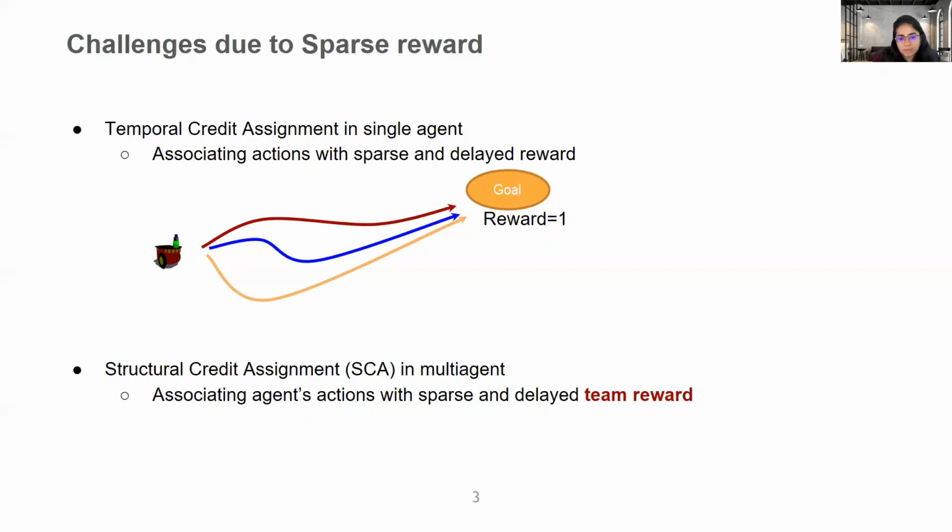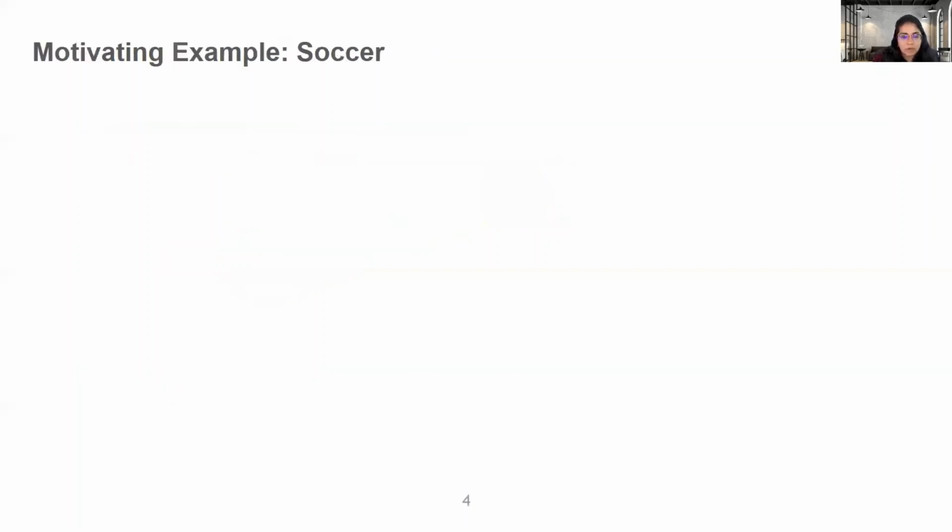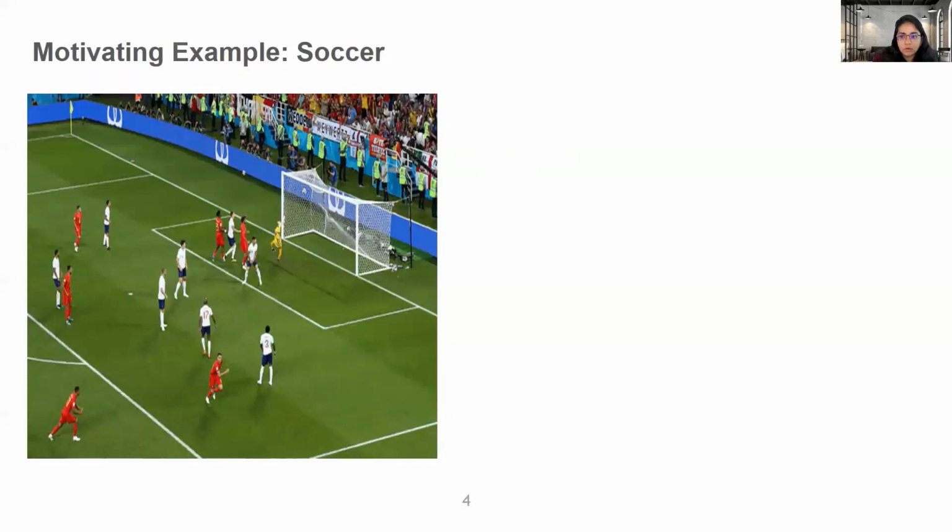Now let's look at an example to understand this better. Consider this game of soccer where the goal of a team is to win the game. But this is a very sparse and vague way of representing the goal. In order to maximize this reward, agents have to take hundreds and thousands of actions before getting any feedback signal to learn from. And this makes the learning process extremely challenging and sample inefficient.